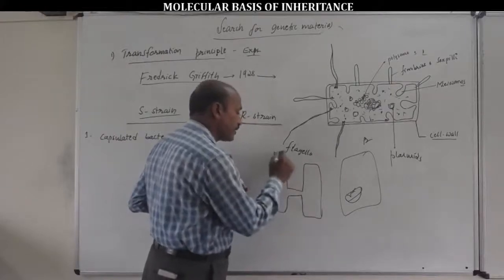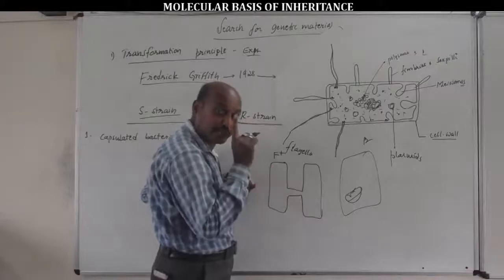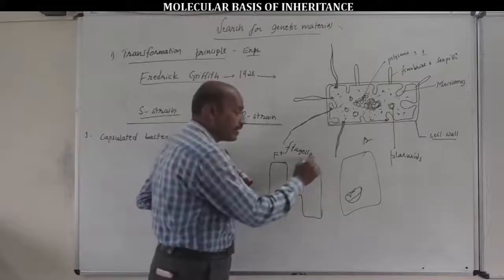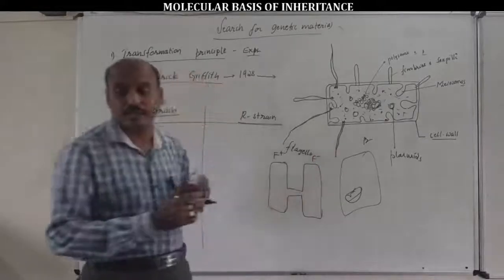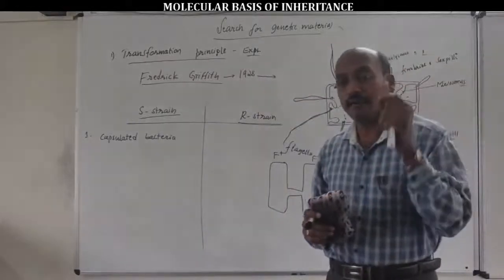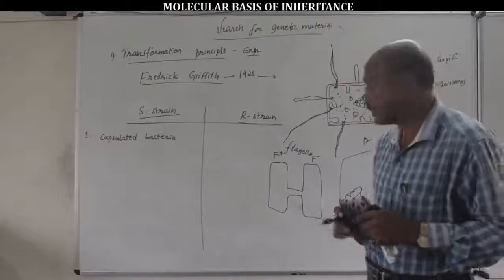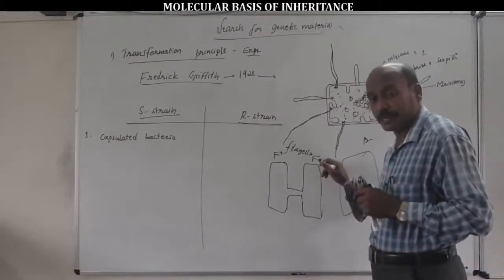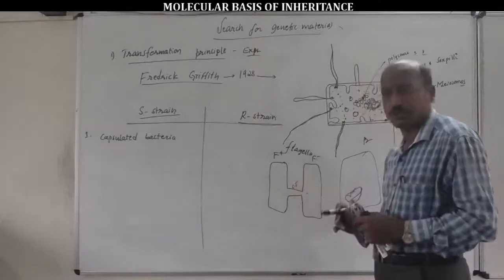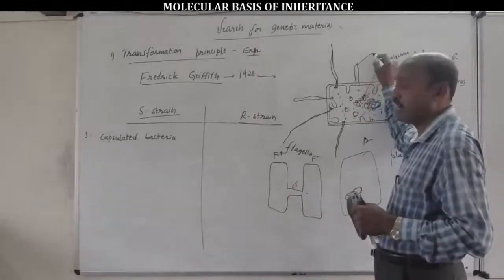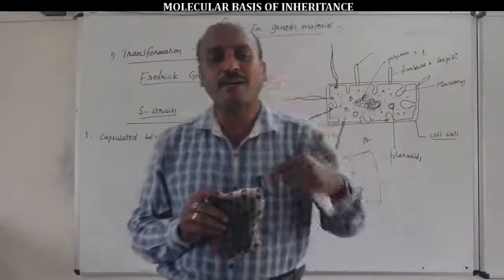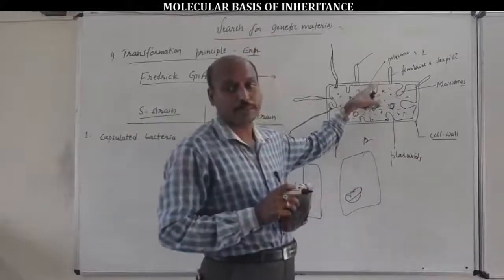The F plus bacterium contains the fertility factor, and the F minus bacterium, without the fertility factor, is the recipient. In between them a tube-like structure called the conjugation tube forms with the help of villi or fimbriae. That's why fimbriae are also named sex villi.